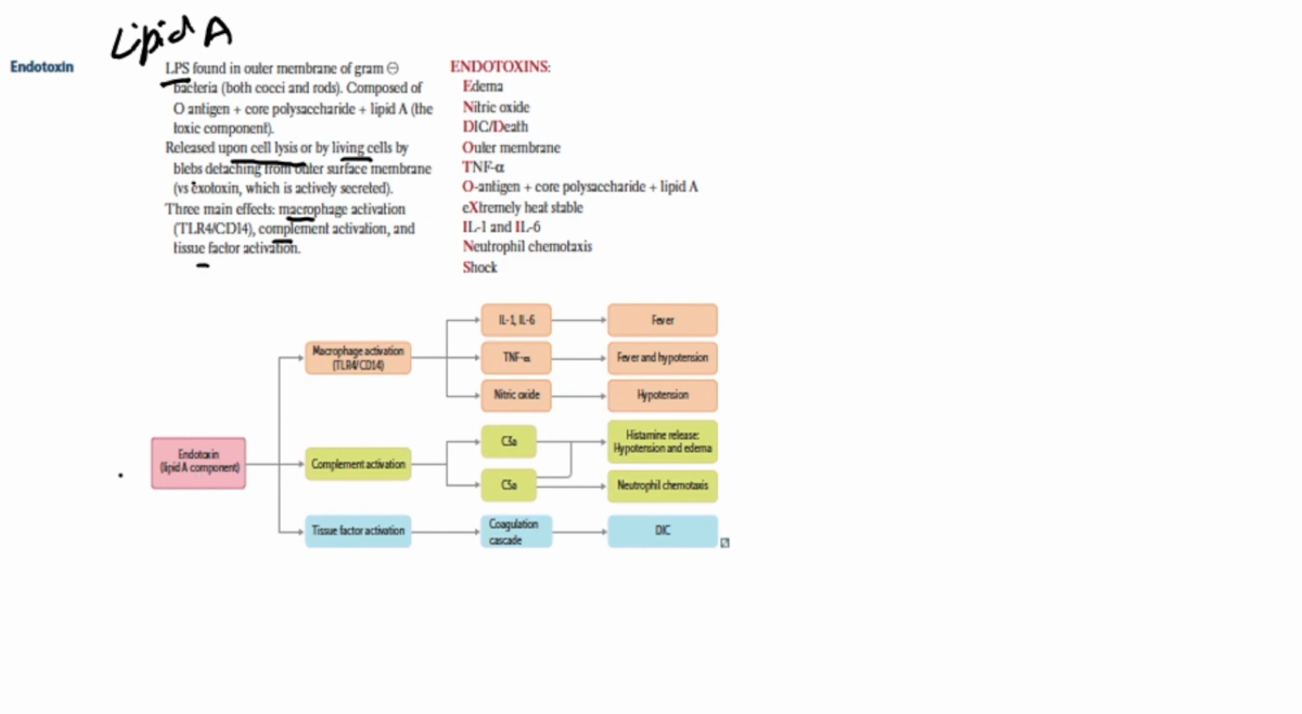So endotoxin, that is lipid A, causes macrophage activation leading to overwhelming cytokine release. Interleukin 1 and 6 cause fever. Tumor necrosis factor alpha also causes fever and hypotension. Nitric oxide, which is also known as endothelial derived relaxation factor, is a potent vasodilator, and it causes vasodilatation and a fall in the blood pressure, that is hypotension.